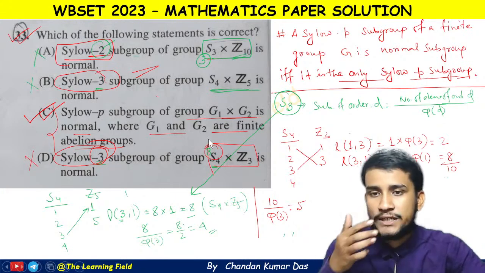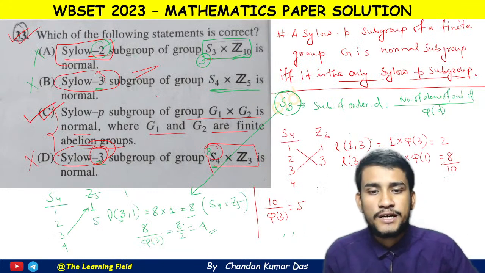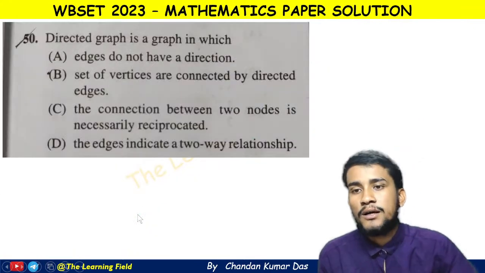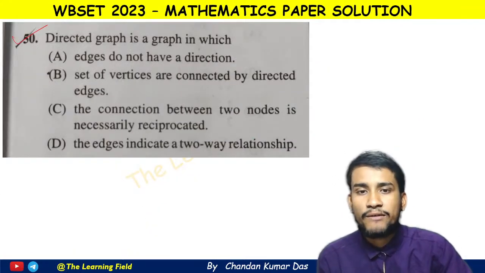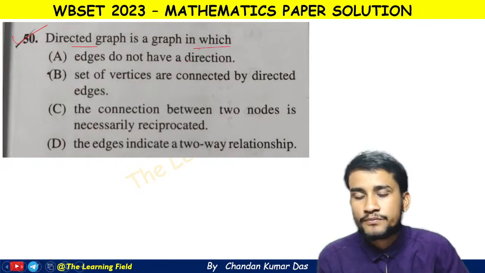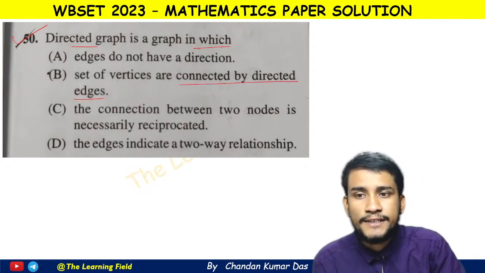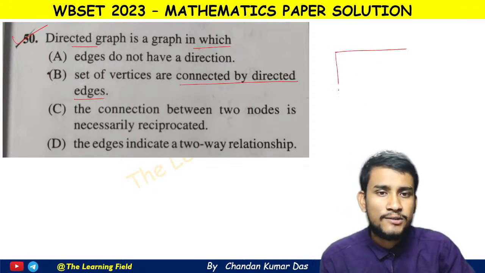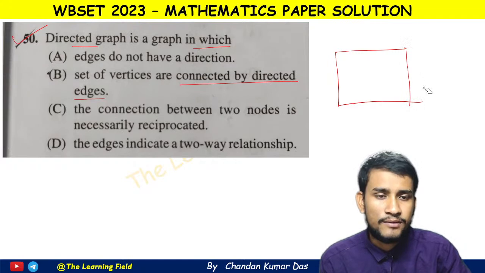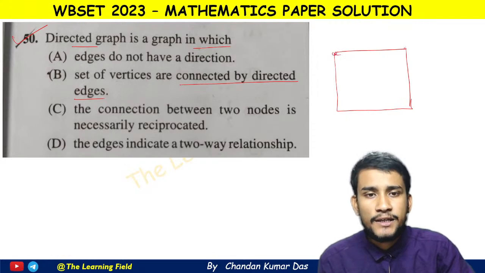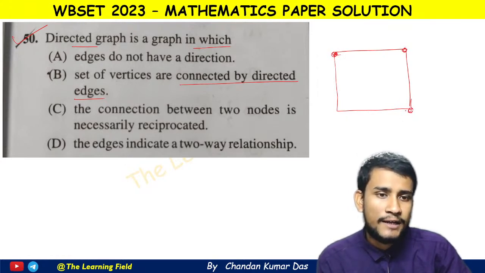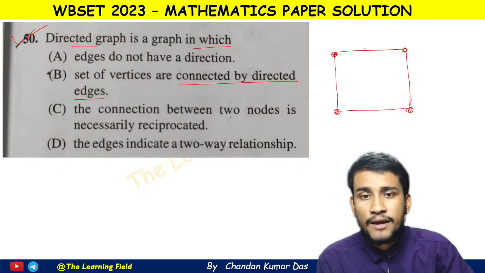Now going to the next question, and these 6 questions are from abstract algebra, and this is the last question of abstract algebra, okay. Now we are going to the question number 50, which is from graph theory, and this is a very easy question. Directed graph is a graph in which, so this is a very easy formula, set of vertices that are connected by the directed edges, okay. So if we write a figure, so this is suppose a graph. Directed graph means these are the vertices and the edges have a direction, okay.